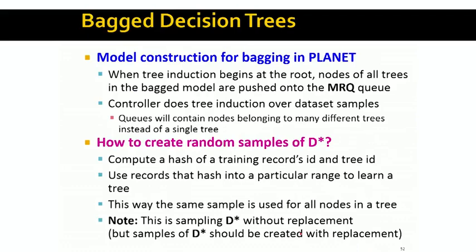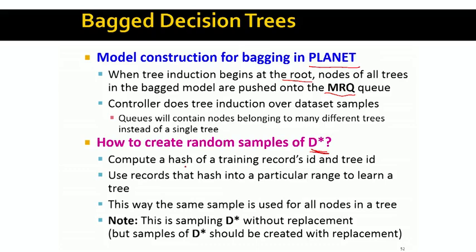There are a few interesting things about how we could use our PLANET infrastructure that we just talked about to do bagging. So let's look at this. The idea is that here, the tree induction begins at the root, and all the trees of the bagged model are pushed into the MapReduce queue. And then all the controller has to do is to do the tree induction over a given data set of samples. One thing that we need to discuss is, when the data set D star is very huge, how do we create subsamples of it?